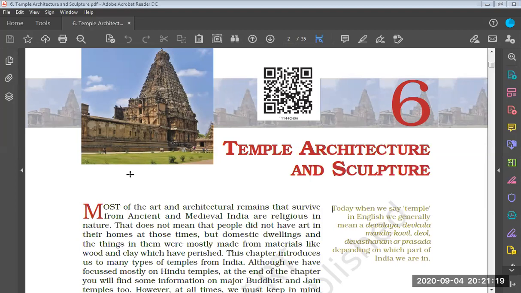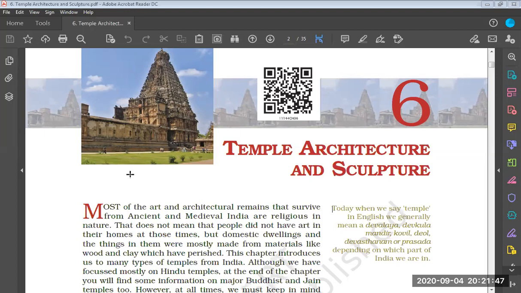Then we will learn about the Nagara style of temple architecture. The Nagara style is found in the northern part of India, and here we will understand the type of temple architecture in central India and then West India. Then we will learn about the type of temple architecture in East India, and after we have finished this, we will learn about the temple architecture in the hilly regions also. All of these things comprise the Nagara style of temple architecture.